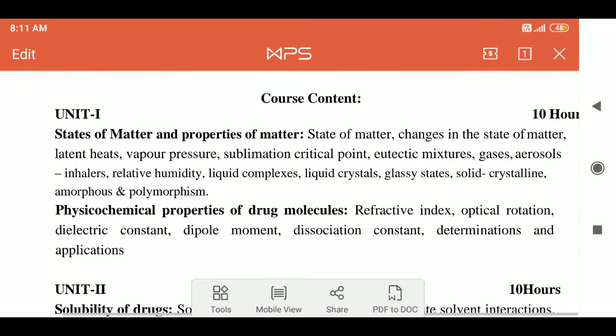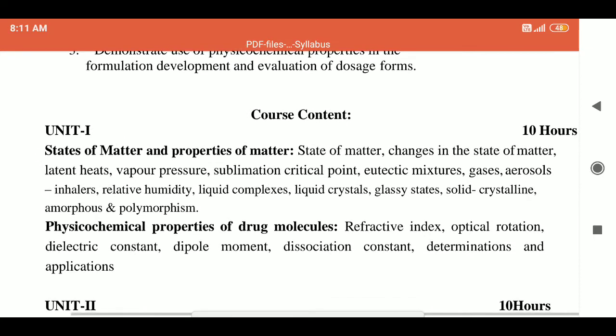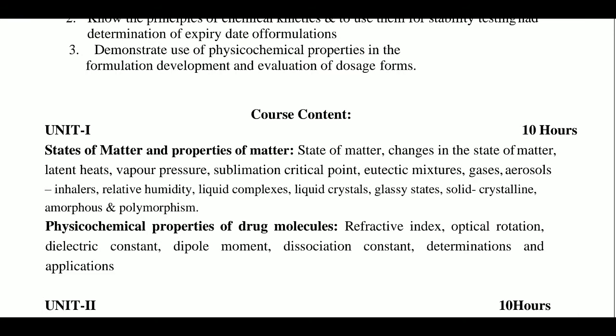Coming to the first chapter, it contains the various states of matter and their interchanges between states of matter, latent heat of vapor pressure, sublimation, eutectic mixtures, gases, aerosols, inhalers, relative humidity, liquid complexes, liquid crystals, glassy state, solid crystalline, amorphous and polymorphism.